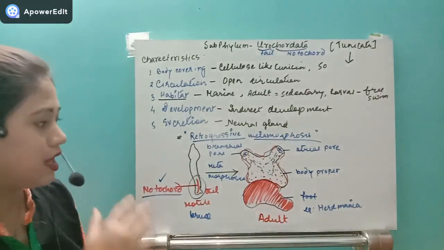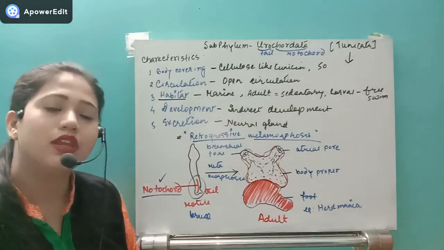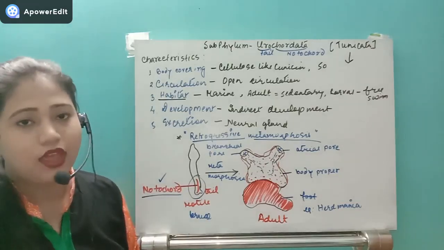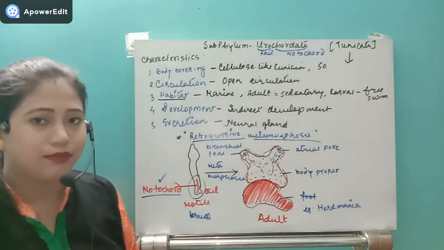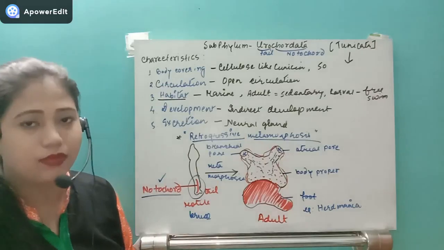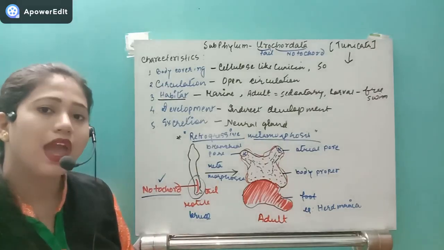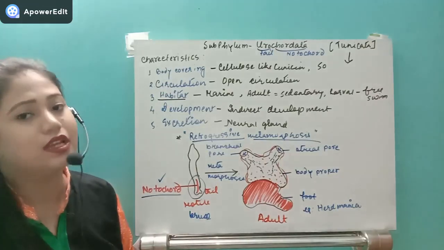The rest of the characteristics I have not written, because they are all the same. As for habit and habitat, this organism can attach to the substratum in the adult form, and in the larval form they are found in the free living state.